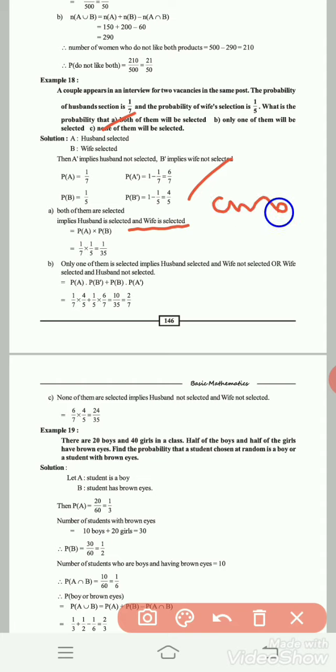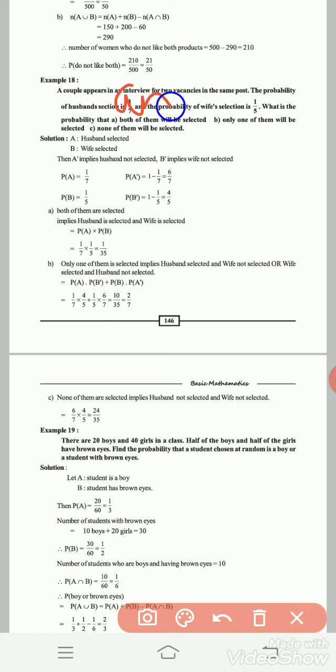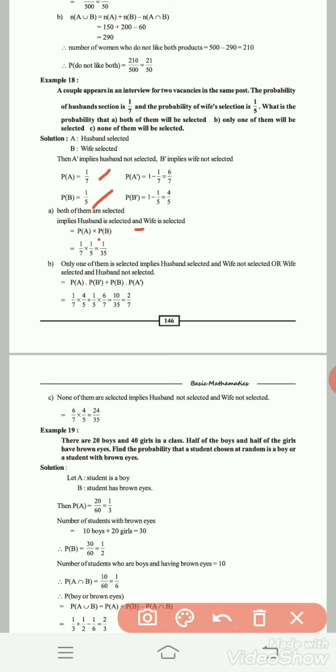And means you have to remember, and means multiplication, or means addition. Now here it is and, therefore multiplication. Husband selected means P of A, wife selected means P of B. P of A is 1 by 7, P of B is 1 by 5. 1 by 7 into 1 by 5 is 1 by 35.